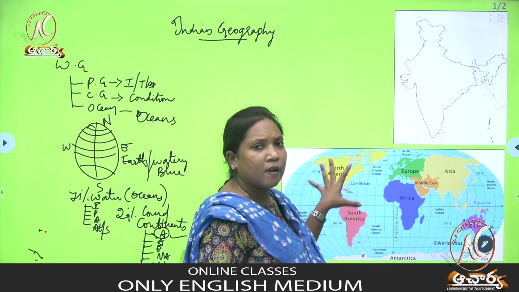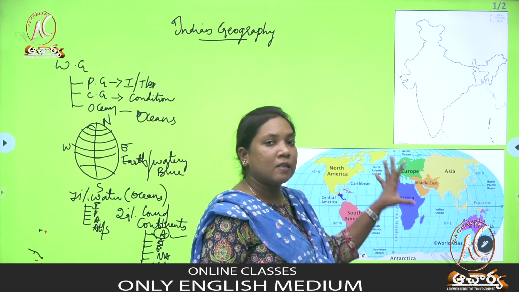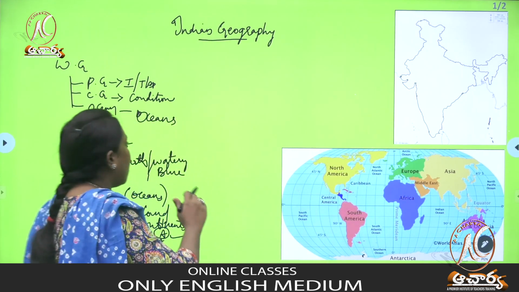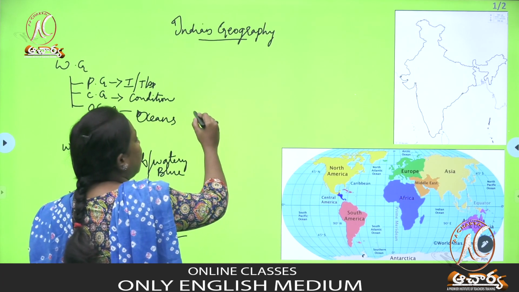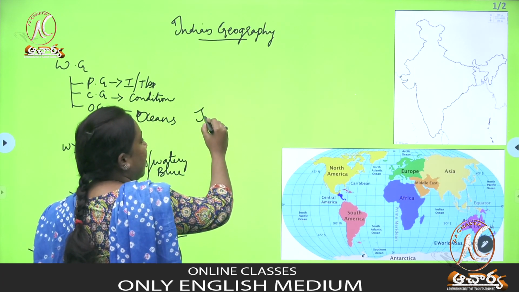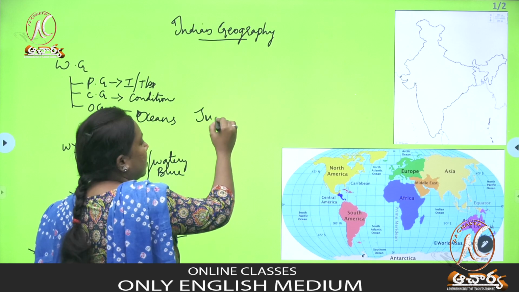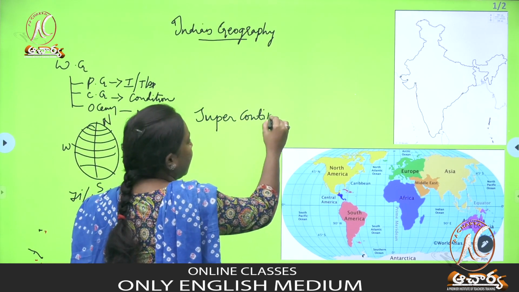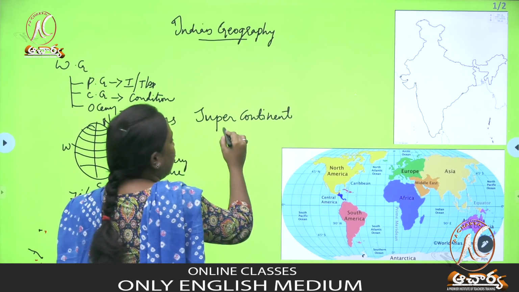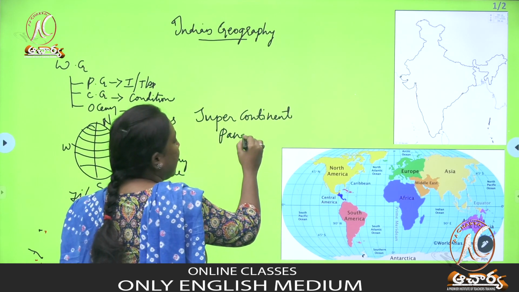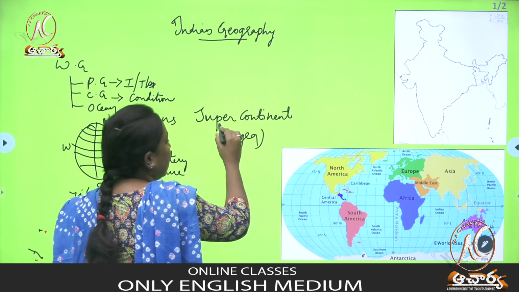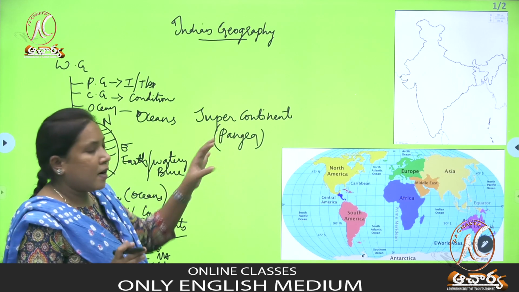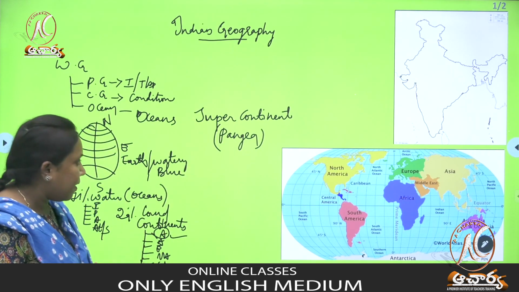Now we are seeing 7 continents in the world, but in previous times we had only 1 continent. So what is that continent? The people, scientists, meteorologists used to call it a supercontinent. And what is that continent's name? That continent is called Pangaea. One continent has been broken apart into 7 continents.